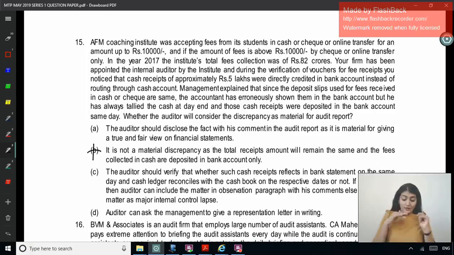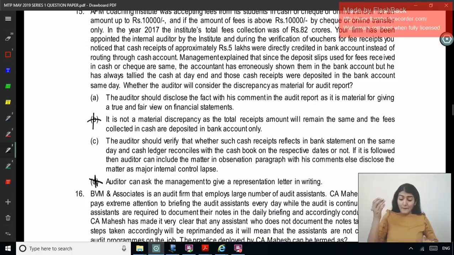Or, the auditor should verify whether such cash receipts reflect in the bank statement on the same day and the cash ledger reconciles with the cash book on the respective dates or not. If it is followed, the auditor can include the matter in an observation paragraph with his comments, else disclose the matter as a major internal control lapse. Or, the auditor can ask the management to give a representation. No. Right, disclose the fact with his comment in the audit report.